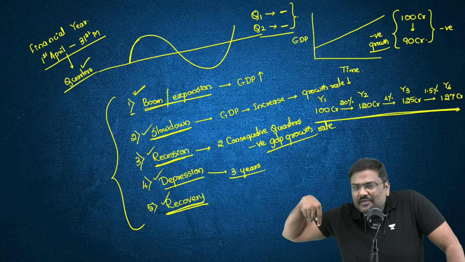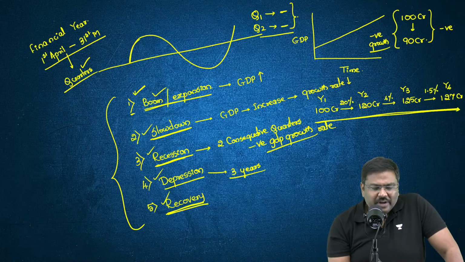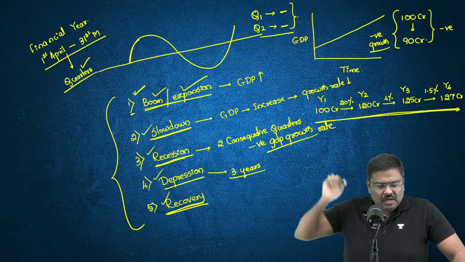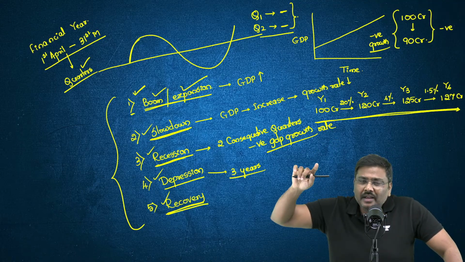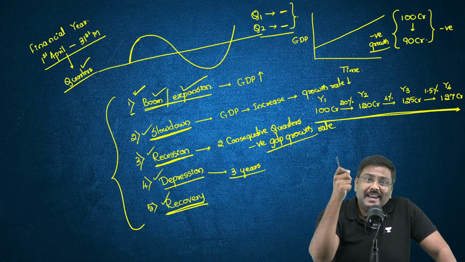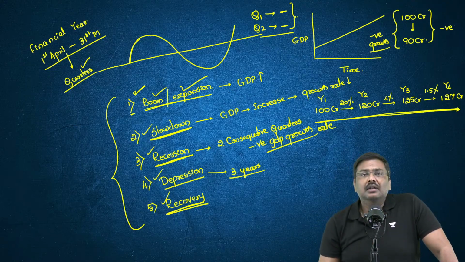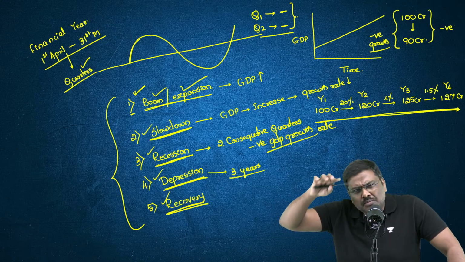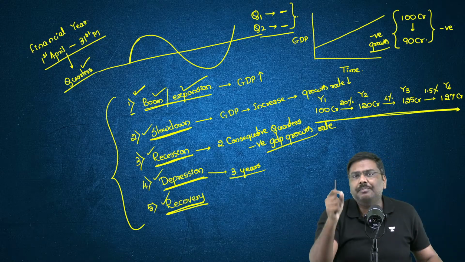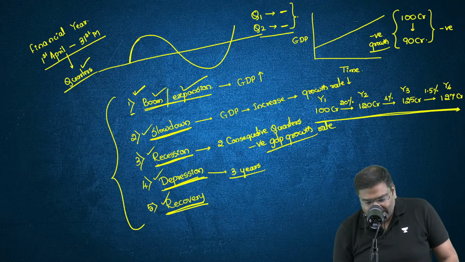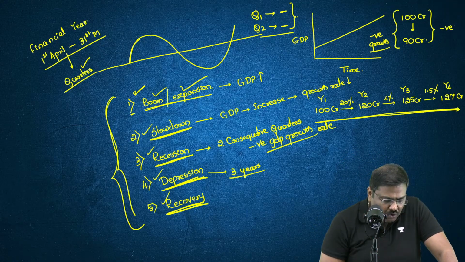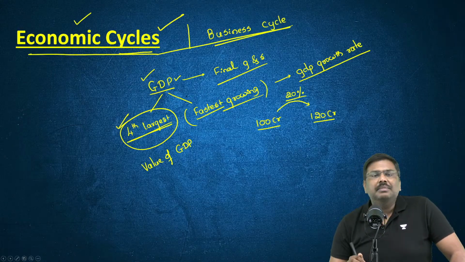I'll quickly revise now, in 30 seconds. Boom or expansion: high investment, high employment, GDP growth rate will be very fast. Slowdown: GDP is growing, but the growth rate is falling. Recession: for 2 consecutive quarters, negative GDP growth rate. Depression: if recession continues, becomes more severe, continues for 3 years, or the contraction in 1 year is more than 10% in GDP. And after that, recovery. So this particular situation is called the economic cycle or business cycle.